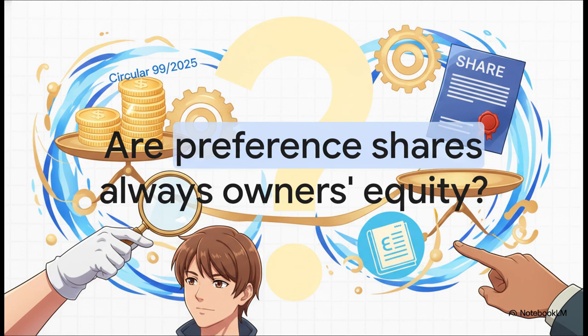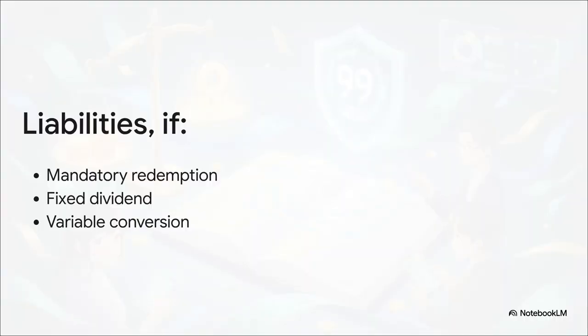Now, before we start writing out journal entries, let me throw a question out to the class to challenge how you think about this. Are preference shares always considered owner's equity? Now, legally speaking, the word share is right there in the name. So your gut instinct might be to just say, well, yes, obviously. But remember, as future accountants, our job is to look much deeper than just a legal label. This brings us perfectly to the core principle of substance over form.